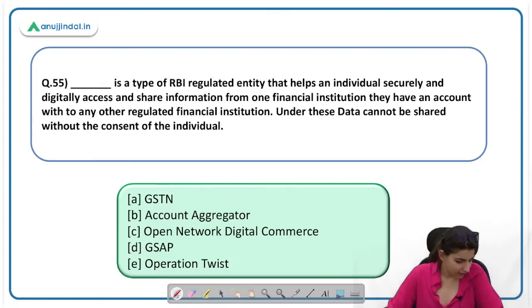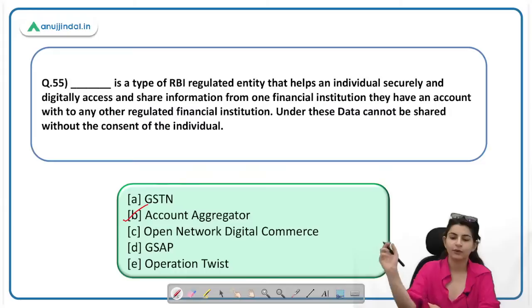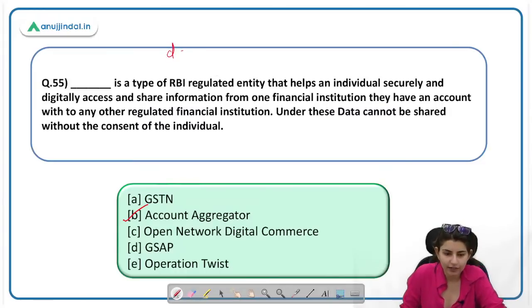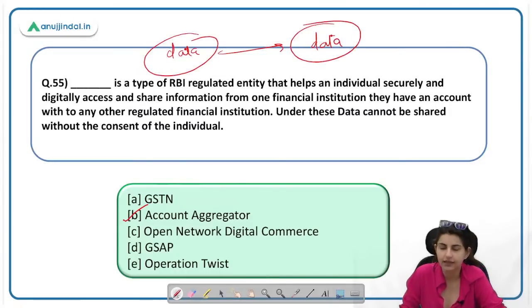We have come to 55. B. Very good, Parash, again, very good. Account aggregator is the correct answer. So what does an account aggregator do? An account aggregator has permission that they can transfer data from one entity to any other entity that needs that data. This data might be about the borrower. Okay, so to digitally access and share information from one financial institution that they have an account in to any other financial institution.